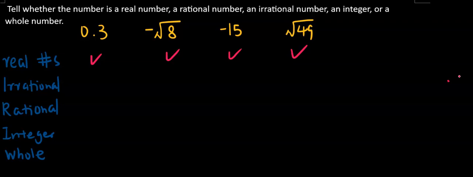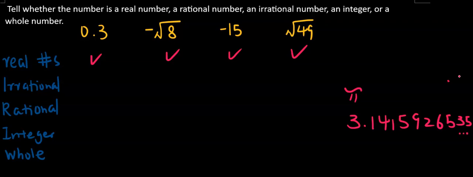Alright, let's look at this one. Is this an irrational number? We all know and love this number, pi. It keeps going. Some people can memorize up to 100, 200 places after the decimal point. But most of the time, we just say it's about 3.14, because we don't know what's going to come next. It's just going to keep going on forever.